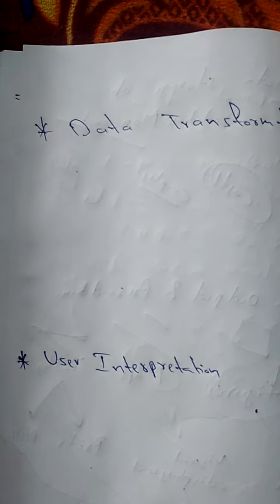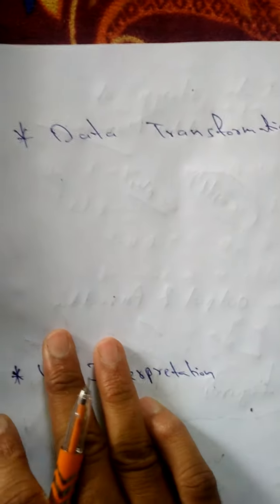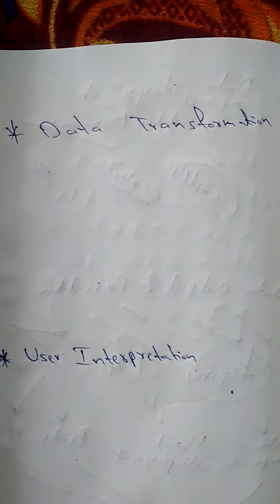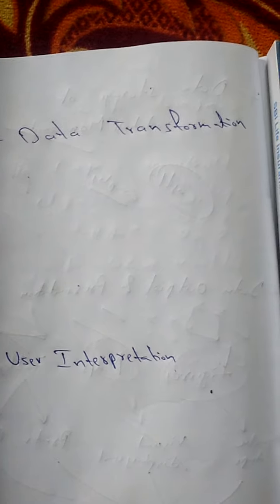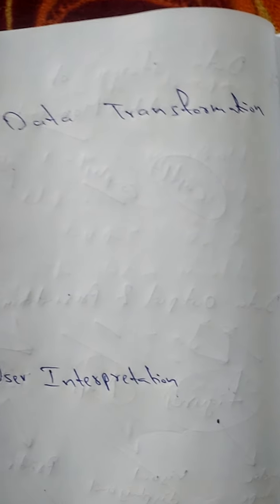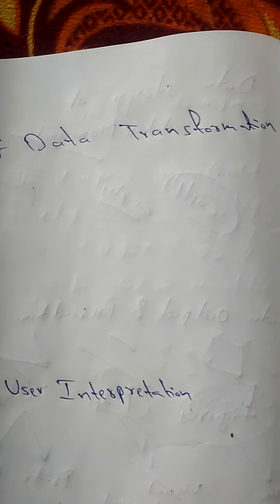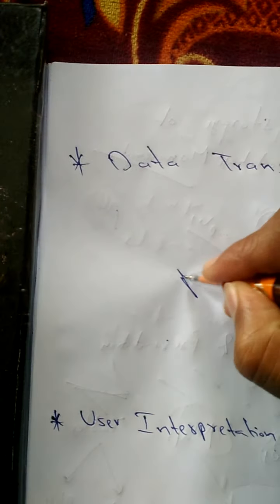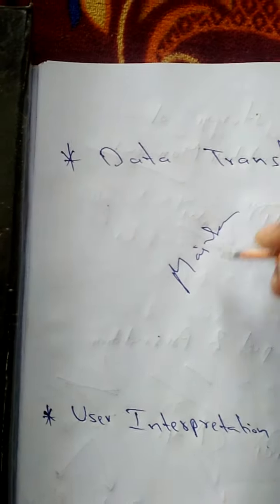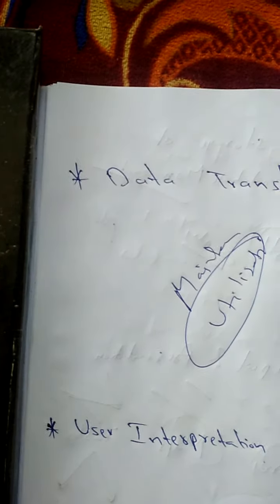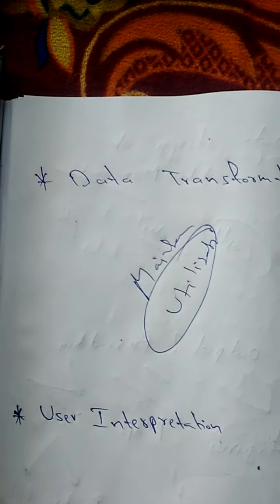Next one is data transformation. Data transformation is very important. It will have some coding and decoding also. Data transformation means the data has to be maintained and utilized. So here two components are important: one is maintenance and the next is utilization. How much you have utilized is very important.